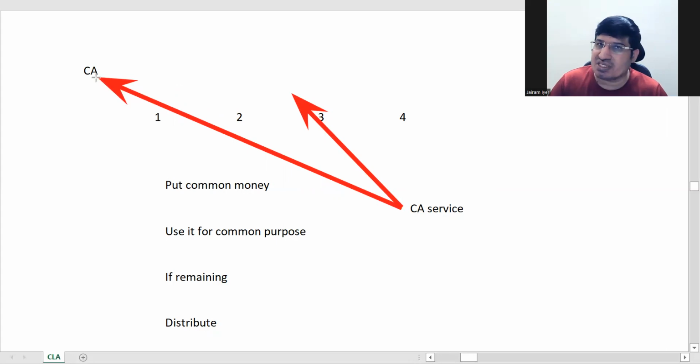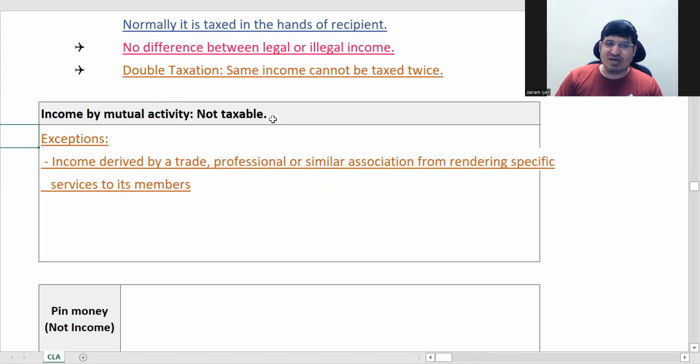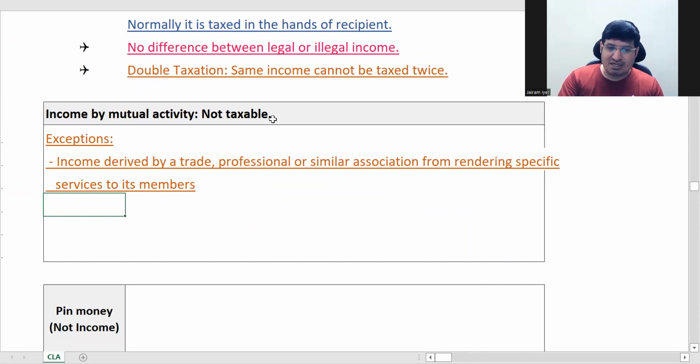So that is called specific service. For specific service, you will be taxed. Specific service is outside the purview of the mutual activity. So in that case, you will be taxed. Even if the CA is not taking it home, it will still be taxed. Specific services.